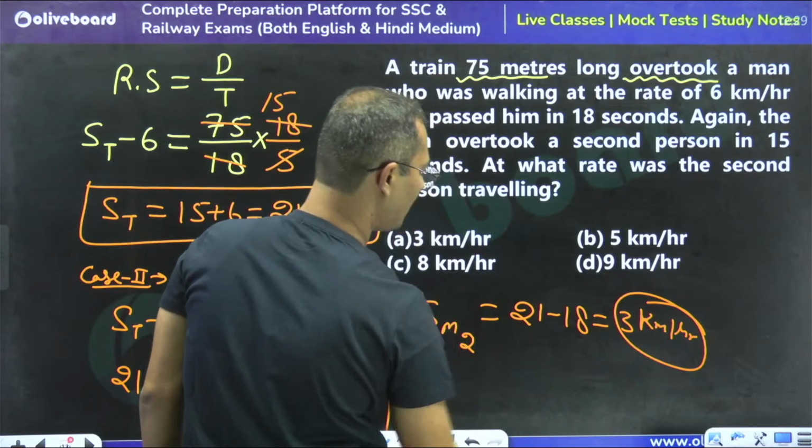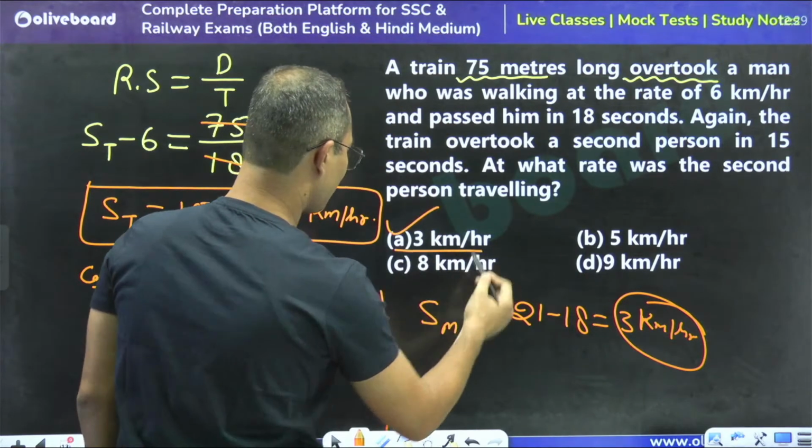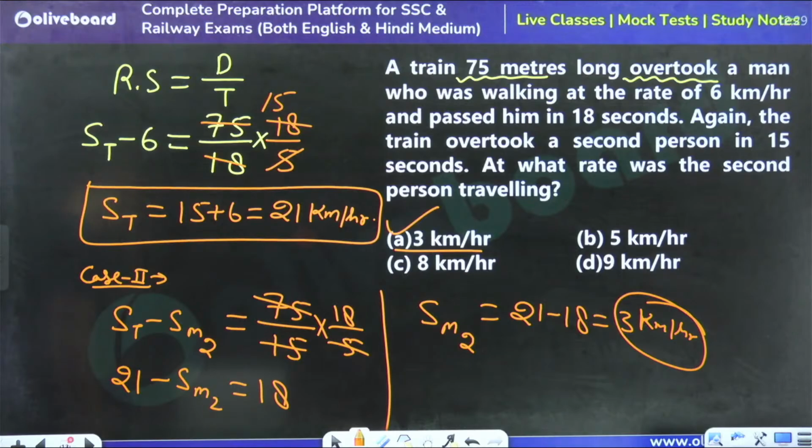Good question, right? If the concept is clear, you can do this question. Otherwise, many students get entangled and are not able to solve this. Yes, overtaking means same direction. Overtaking always takes place in the same direction. So moving to the next question.